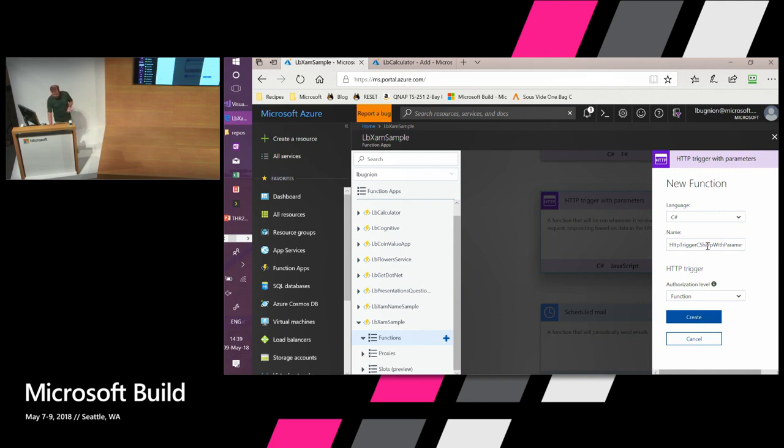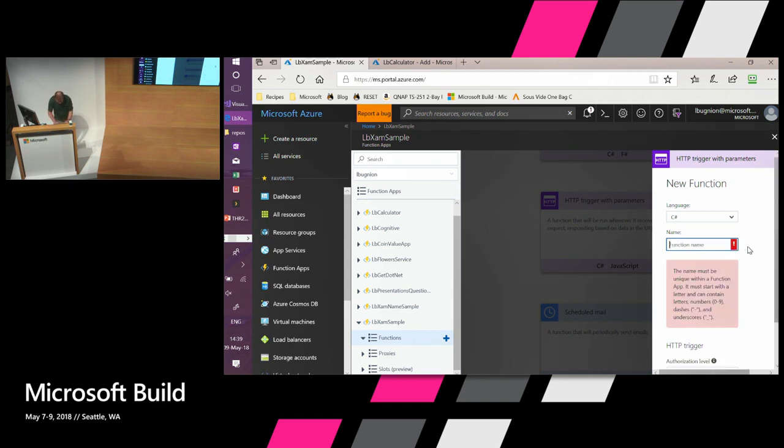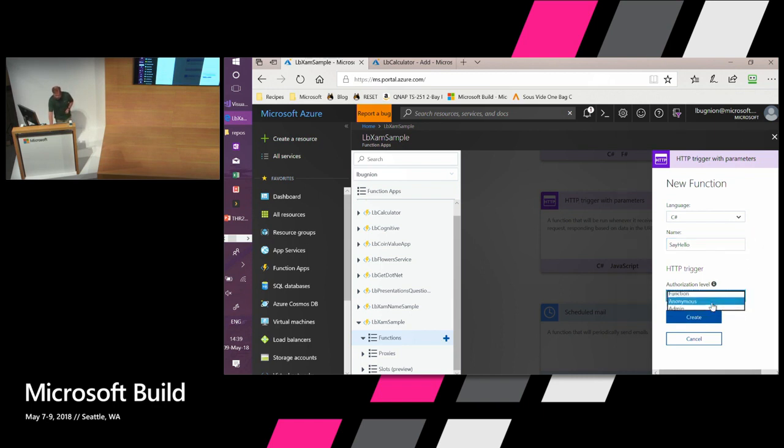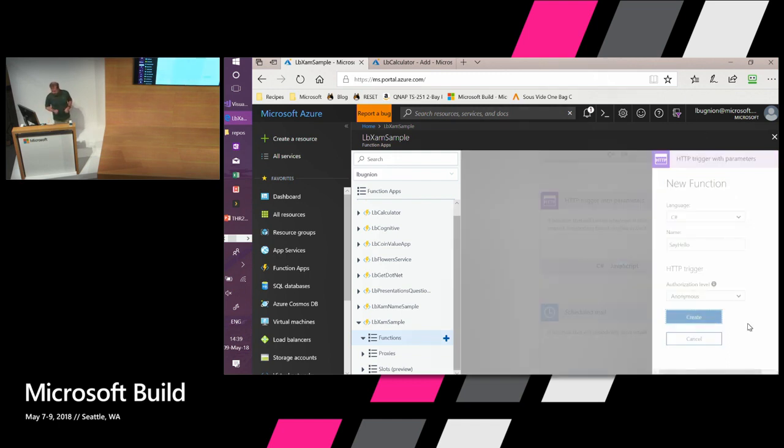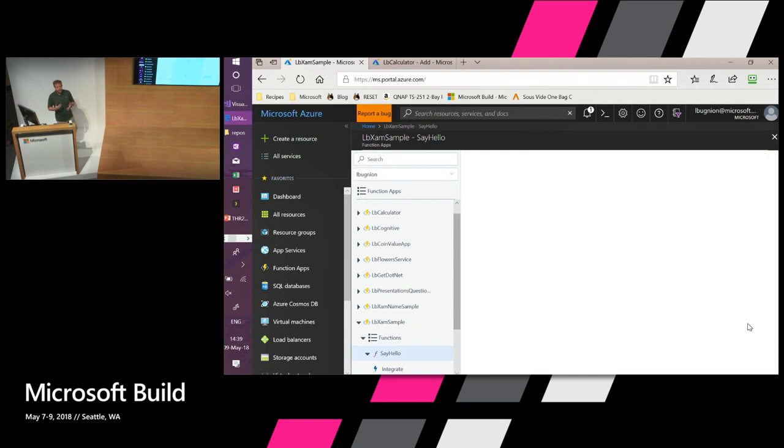Cool, so now I have my function created. I'm going to call that add. Oh, sorry, let's call that say hello, rather. We are going to do another sample first. And then I'm going to set the authorization level to anonymous, which means that anybody can call my function. It's just a URL. Of course, you can also protect your function more, for example, with a code if you prefer. Now I'm going to create the function. And it's going to take just a couple of seconds to be created. And it's going to give me code directly in the web browser.